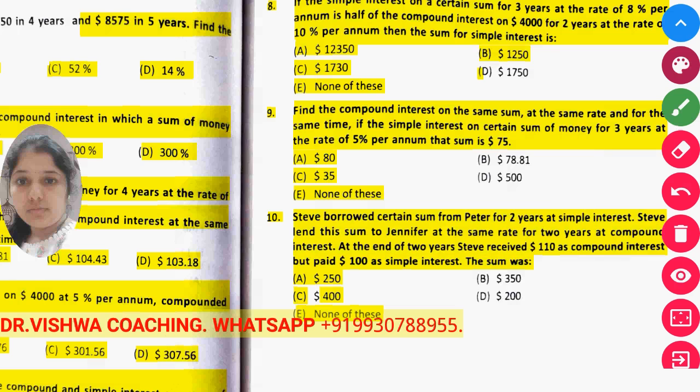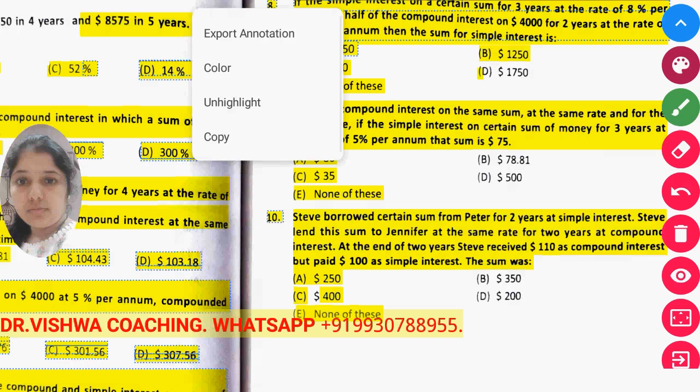Put all the values in the formula. This becomes your equation 1. And for simple interest also put all the values, simple interest amount, rate in the formula, and this becomes your equation 2. And then you have to substitute the values of equations 1 and 2, and you can find the rate of interest from those two equations.